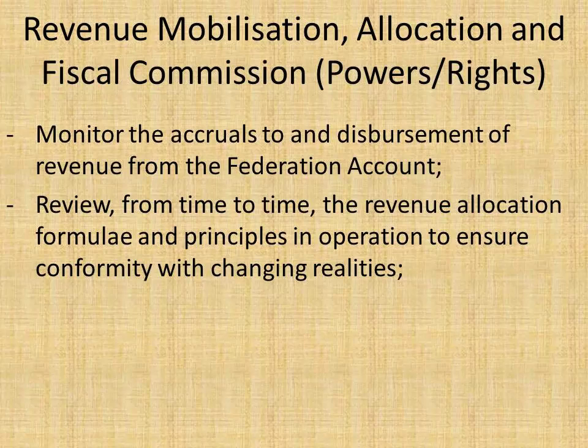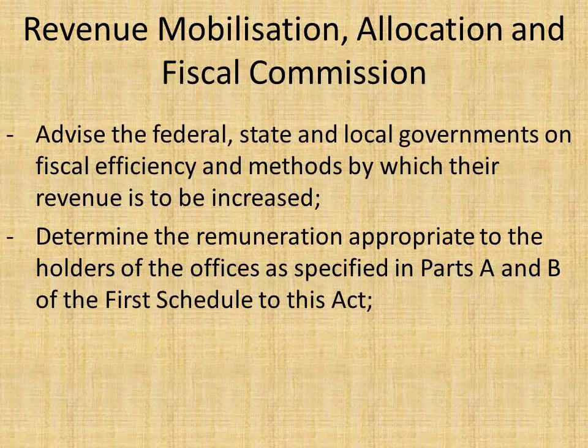The commission advises the federal, state and local governments on fiscal efficiency and methods by which their revenue is to be increased.